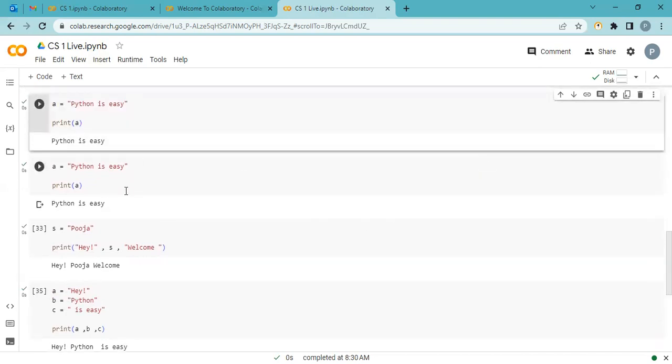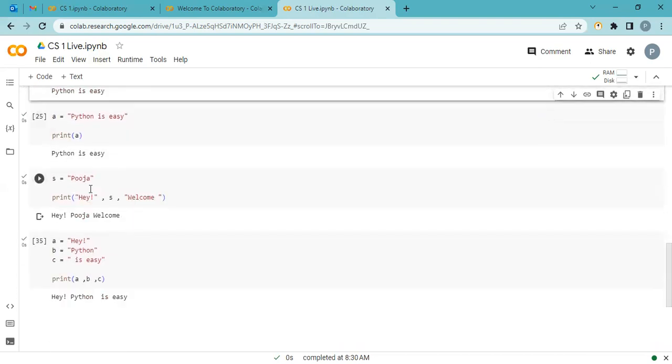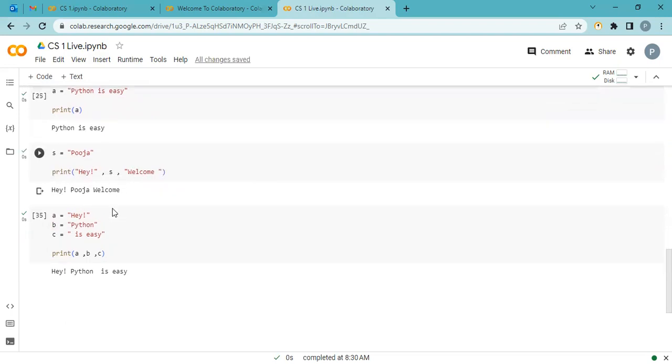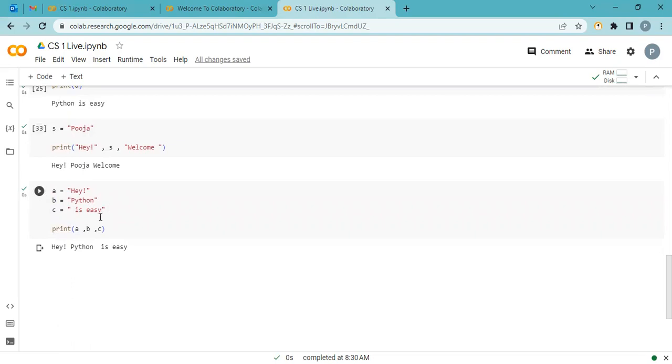Python is easy. S is equal to Pooja. It prints hello, S, which is Pooja, and welcome. Hey Pooja, welcome. Okay, hey Python is easy. A comma B comma C, hey Python is easy. So this is enough for today's session.